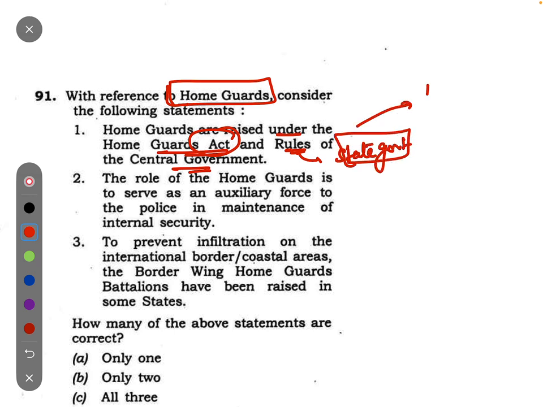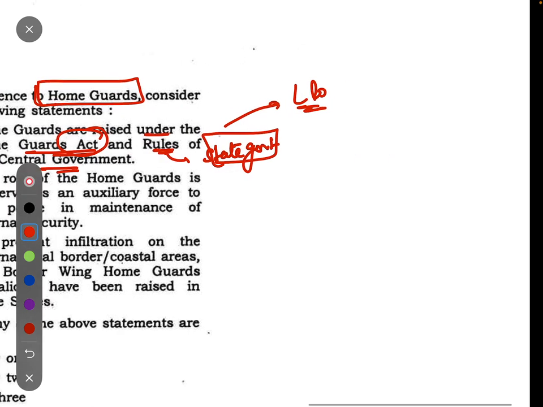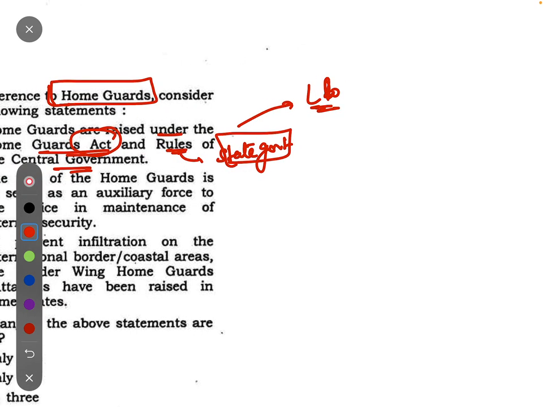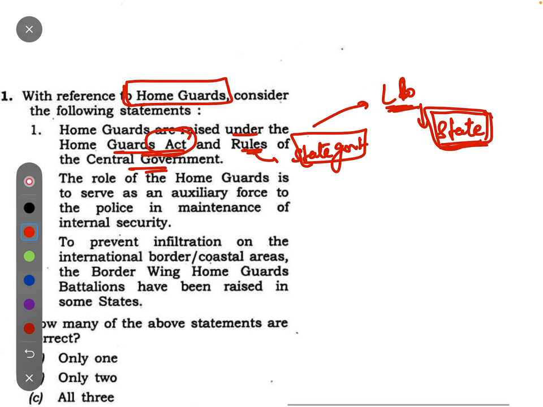Because they are used for law and order purposes, meaning they support the police as an auxiliary force, but law and order is a function of the state. So states will make the rules, not the central government. Otherwise it will go against the federal structure of the country, and federalism is part of the basic structure. So this statement will be wrong.